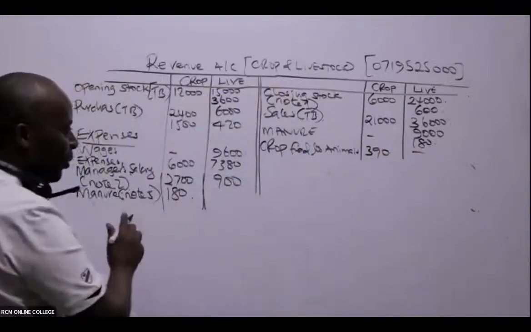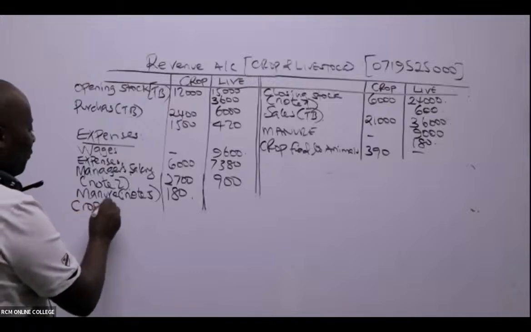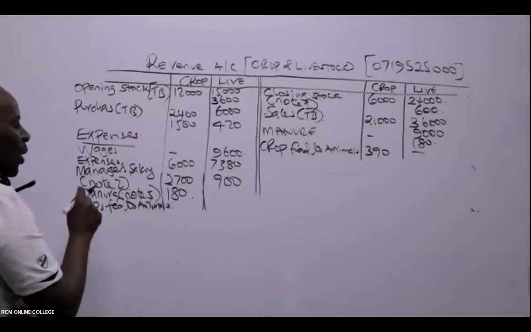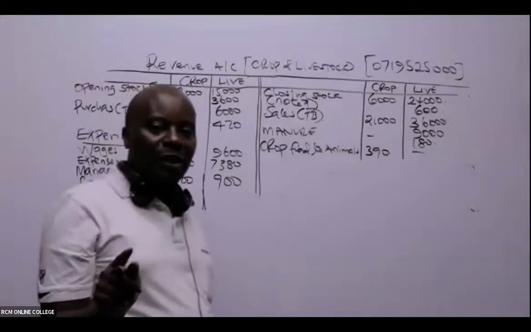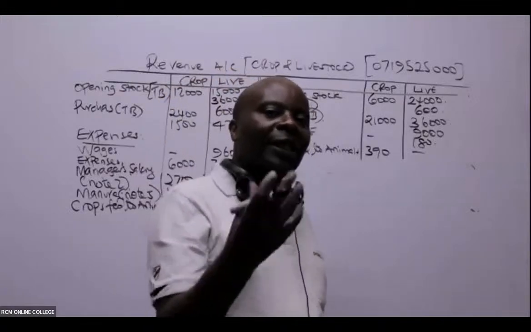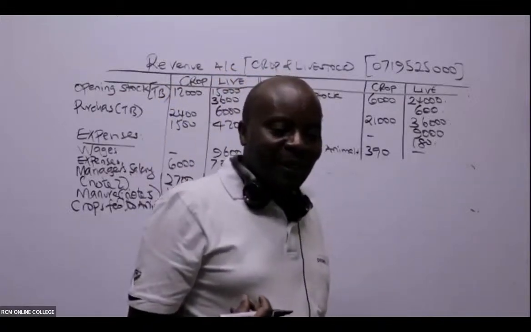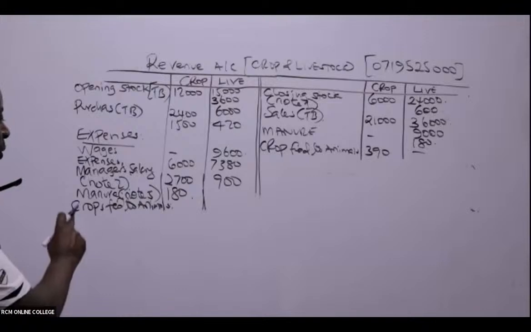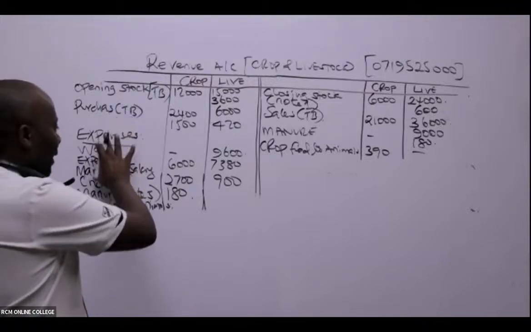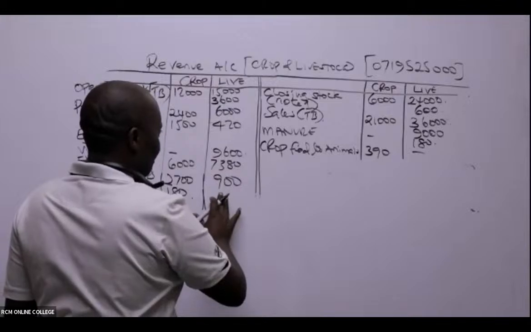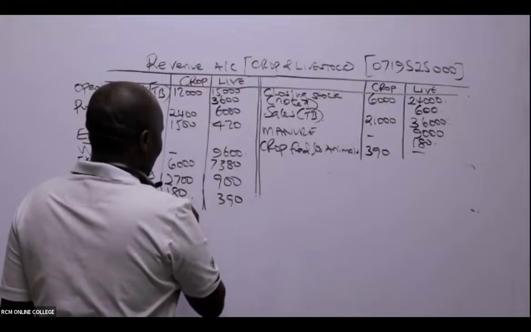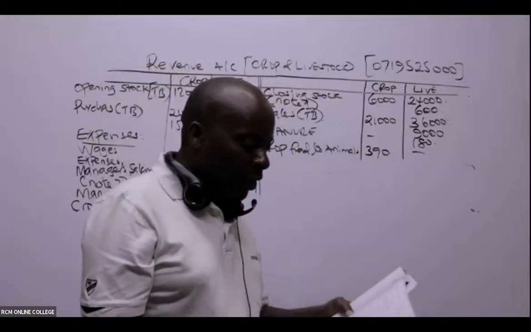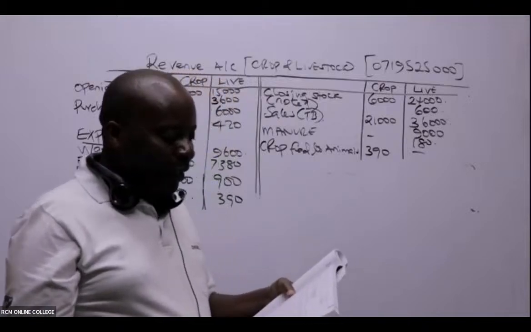Then what do we do in this case? Of course, it has to appear in both. So we have here crops fed to animals. To animals, this is an input. It's like the animals purchased. Yeah, livestock, it's an input. The animals expense, yes. So in this case here, under the animals, we'll come and put this 390, and then of course with a dash there. Thank you so much. You guys are really very good.